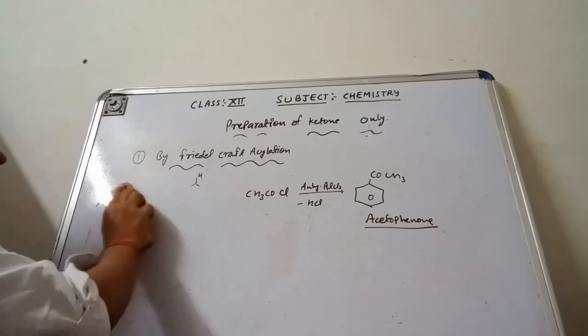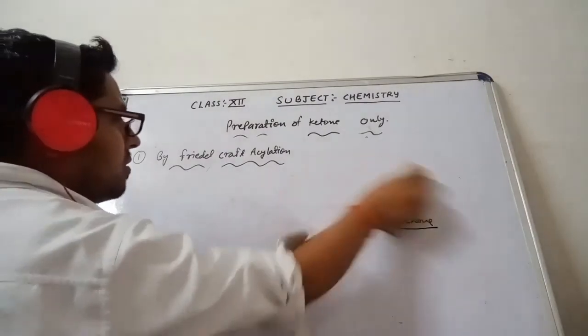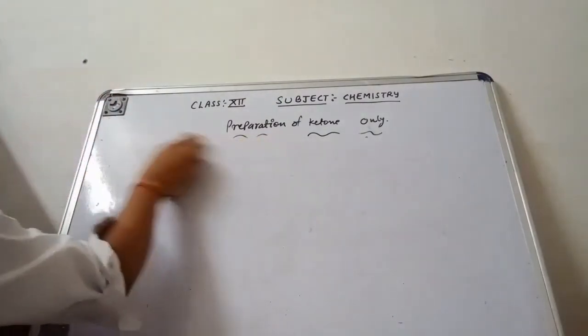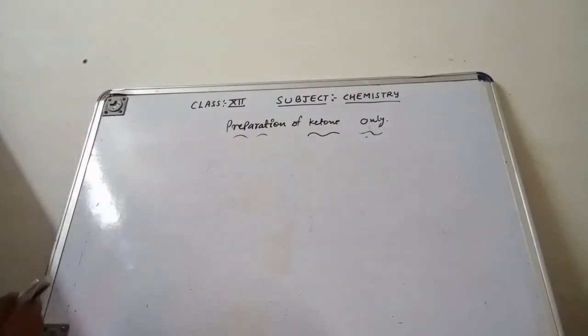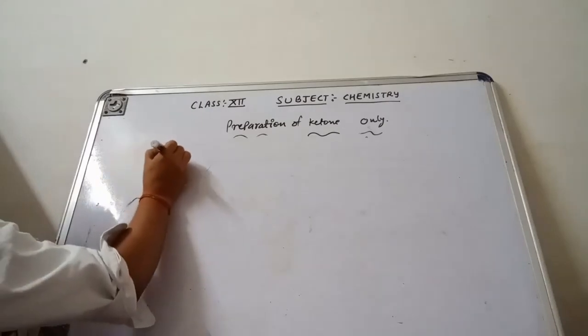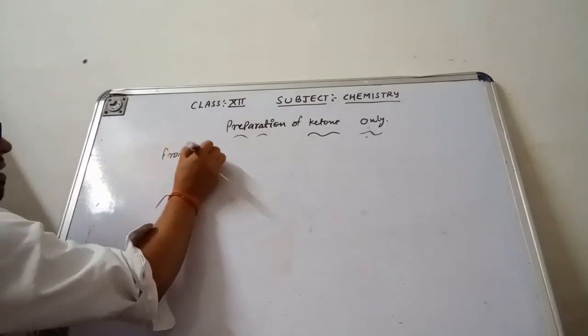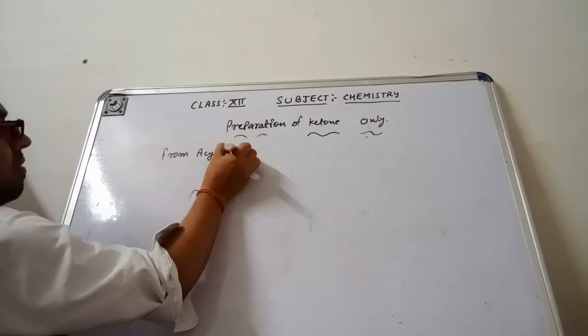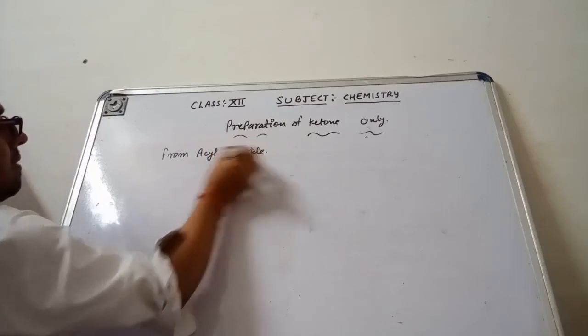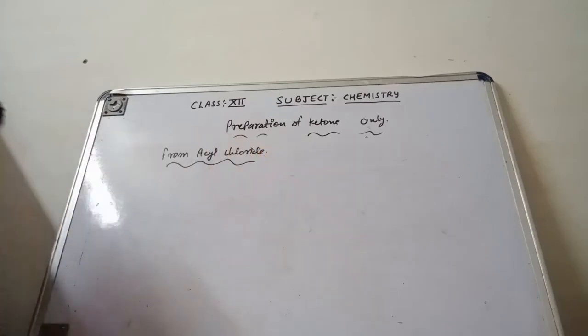The second method is from acyl chloride. In this method, it will take two steps.